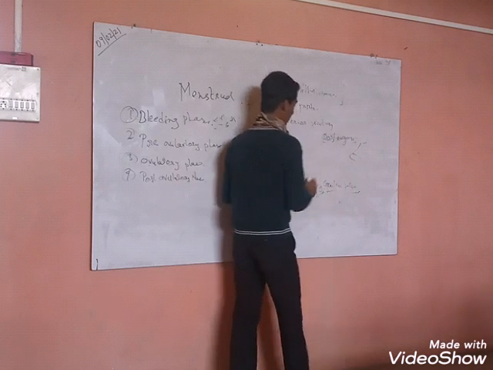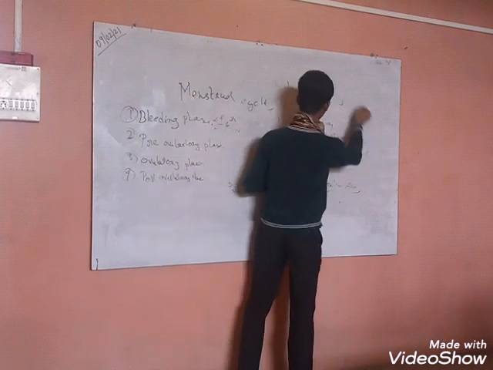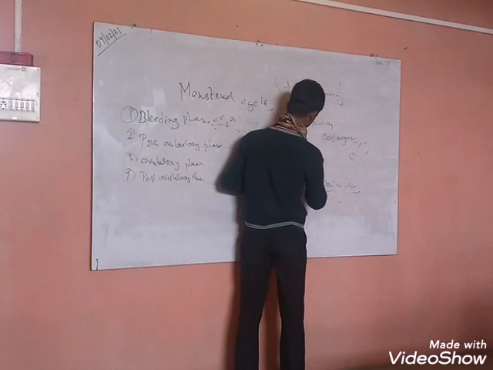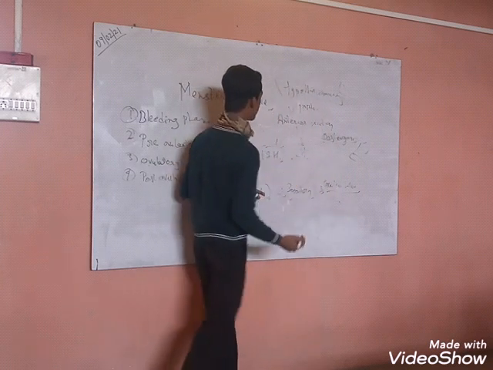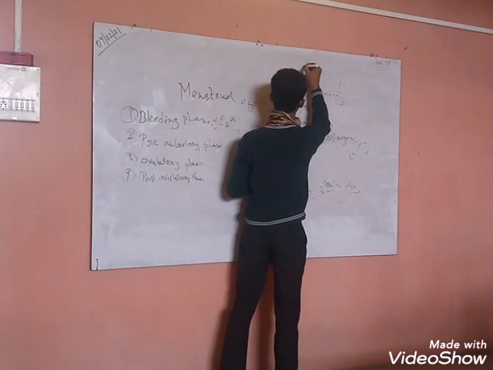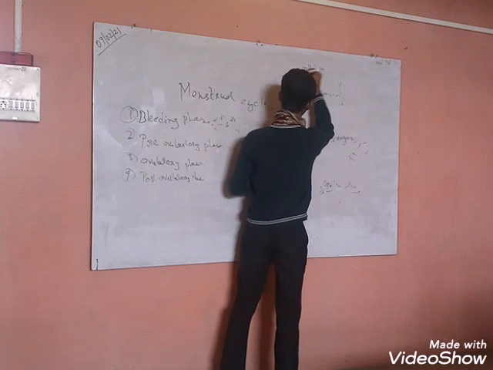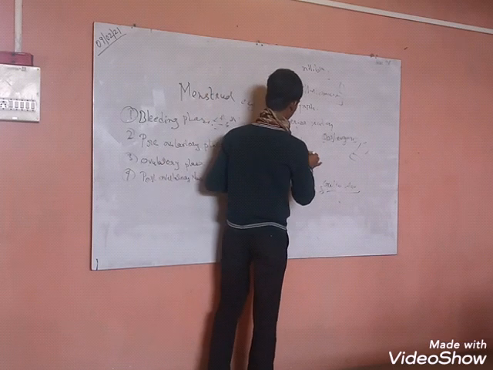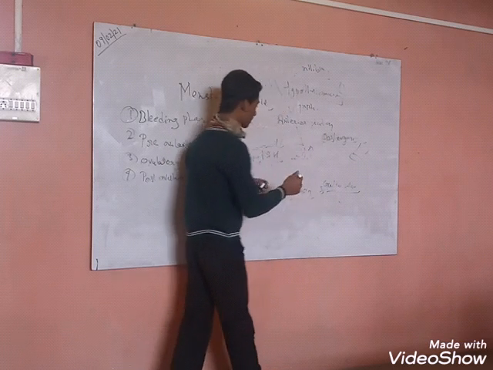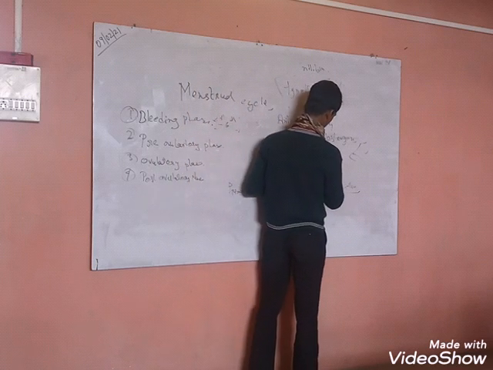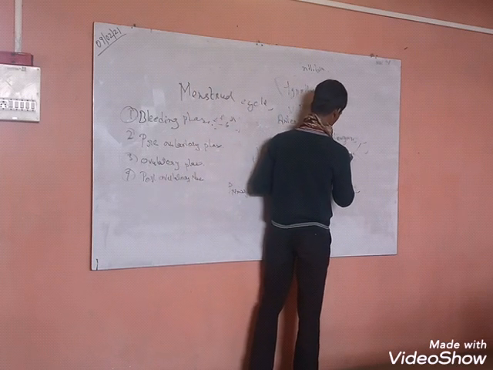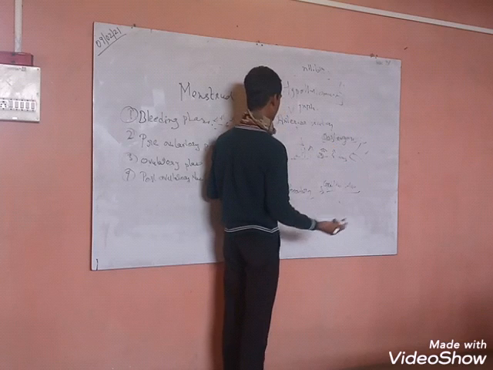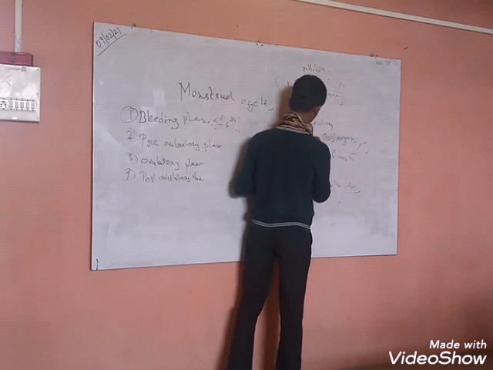Okay, so estrogen. Due to positive feedback, our hypothalamus produces more FSH and LH, that is known as luteinizing hormone. But due to secretion of another hormone, that is inhibin, the amount of FSH cannot rise, but the LH is rising. Around the 13th to 14th day, this LH rises, and this is known as LH surge.